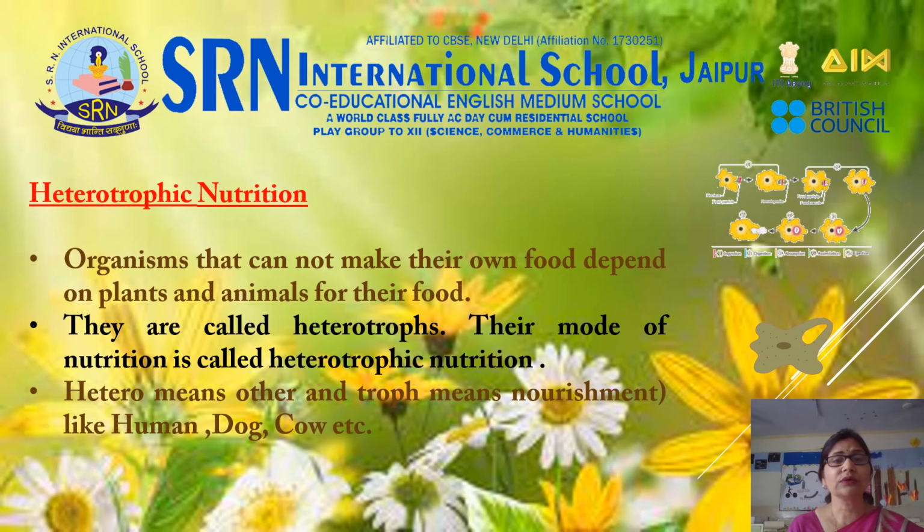Let's talk about heterotrophic nutrition. Organisms that cannot make their own food depend on plants and animals for their food. They are called heterotrophs. Their mode of nutrition is called heterotrophic nutrition. Hetero means other and troph means nourishment, like human, dog, cow, etc.